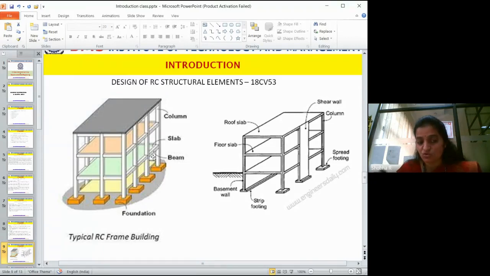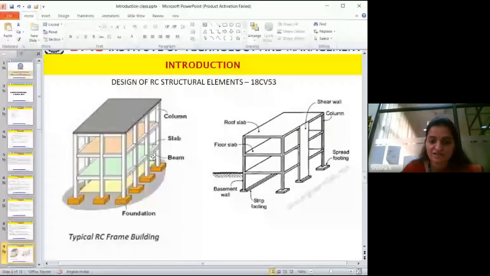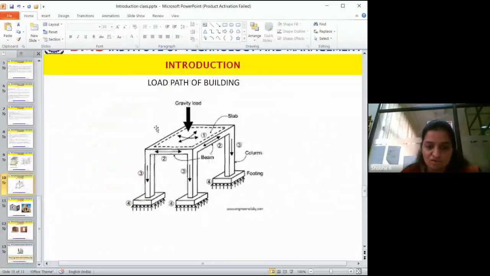Okay. Now, what does the effect stand for? What does the effect refer to? Effects refer to the load. Understand? Okay. Now, I'll tell you how the load is transferred. Look at this diagram. See, this is how the load is transferred.